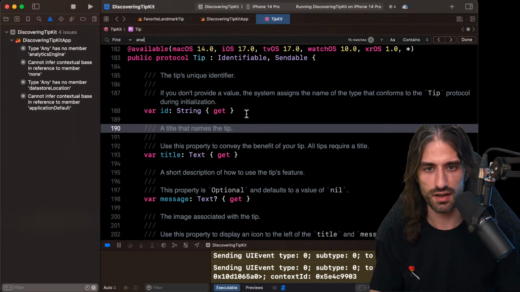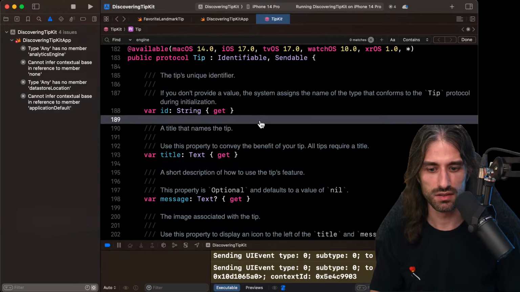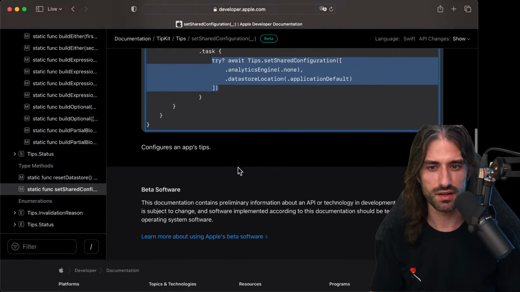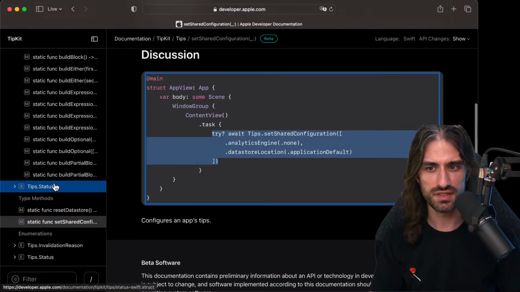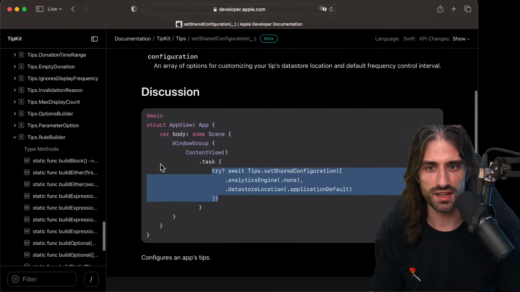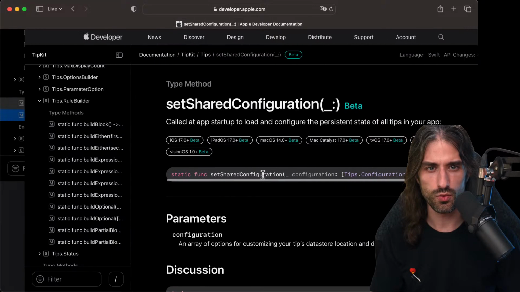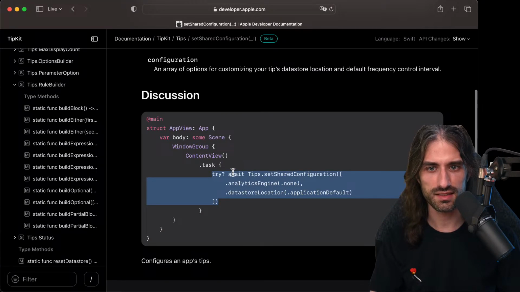And is there any mention of this analytics engine? No. So I guess this will stay a bit of a mystery. I'm just going to look at the tips. What's weird is that it's still in the documentation and it's not marked as removed or deprecated. So it's so weird that I cannot access it.